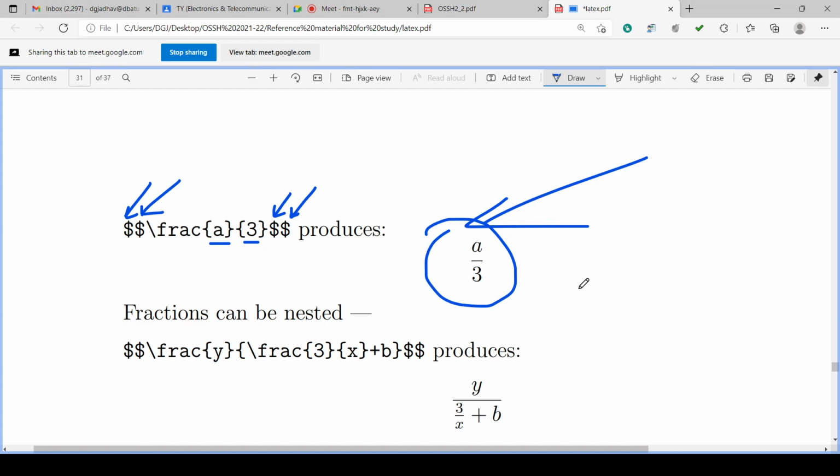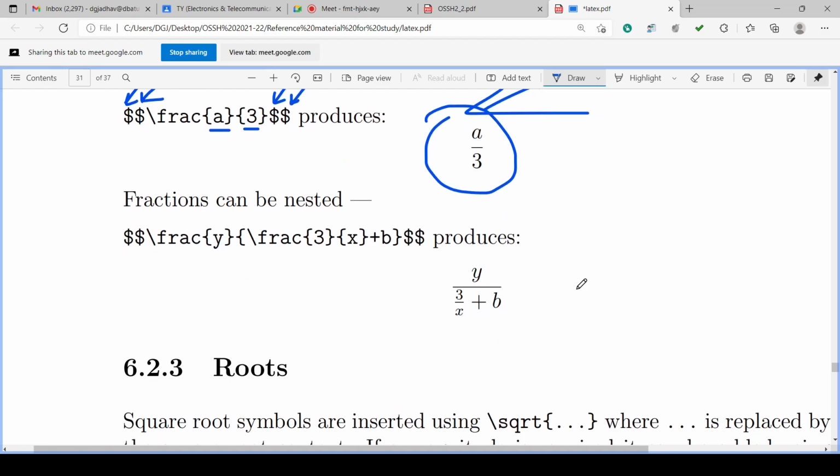Fractions can also be nested. Okay, how to nest the fraction? Math mode is started for a separate line, that is double dollar backslash frac y. So y is in the first curly bracket, which is the numerator. Then the second curly bracket is the denominator. What is there? Again in the denominator, backslash frac is there.